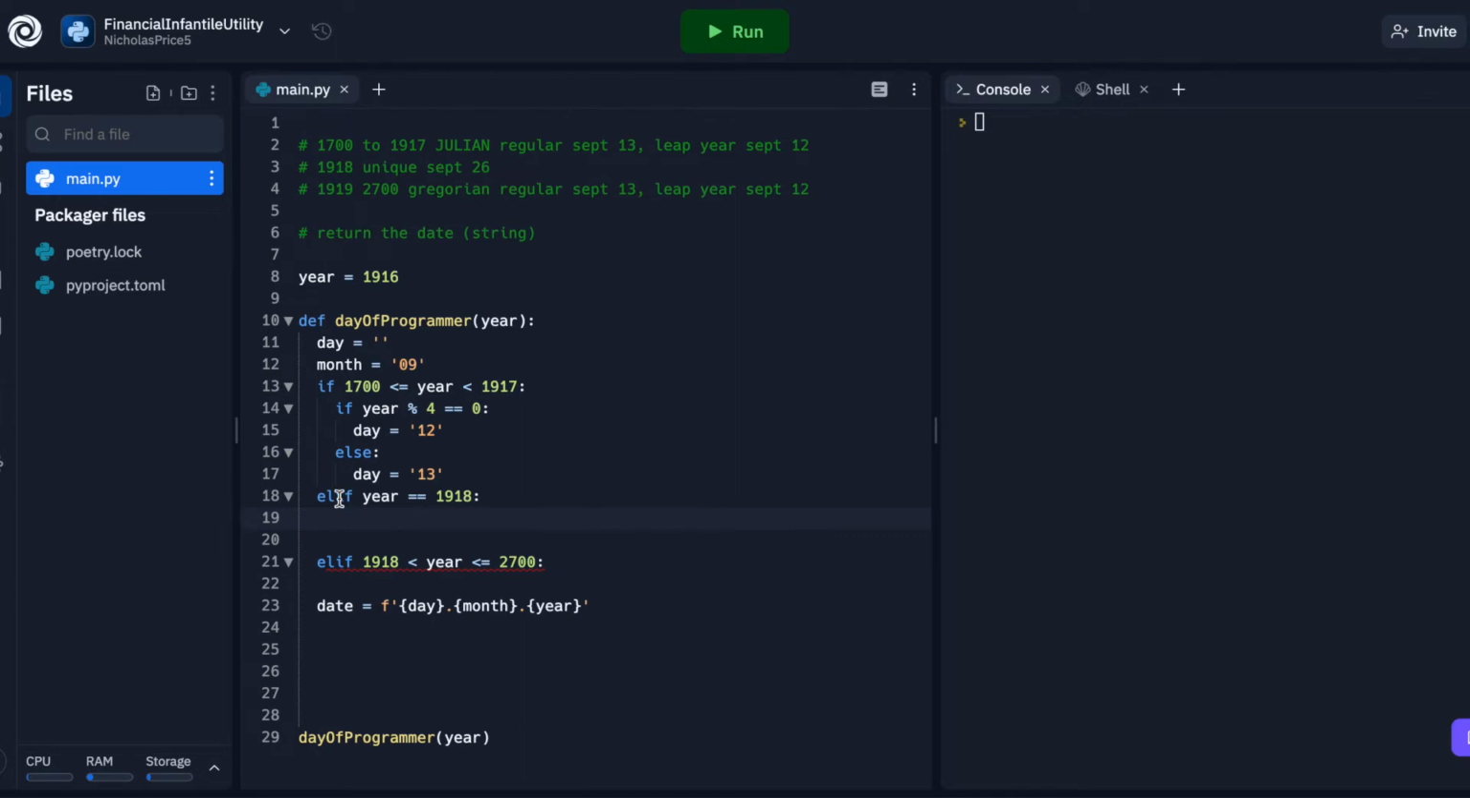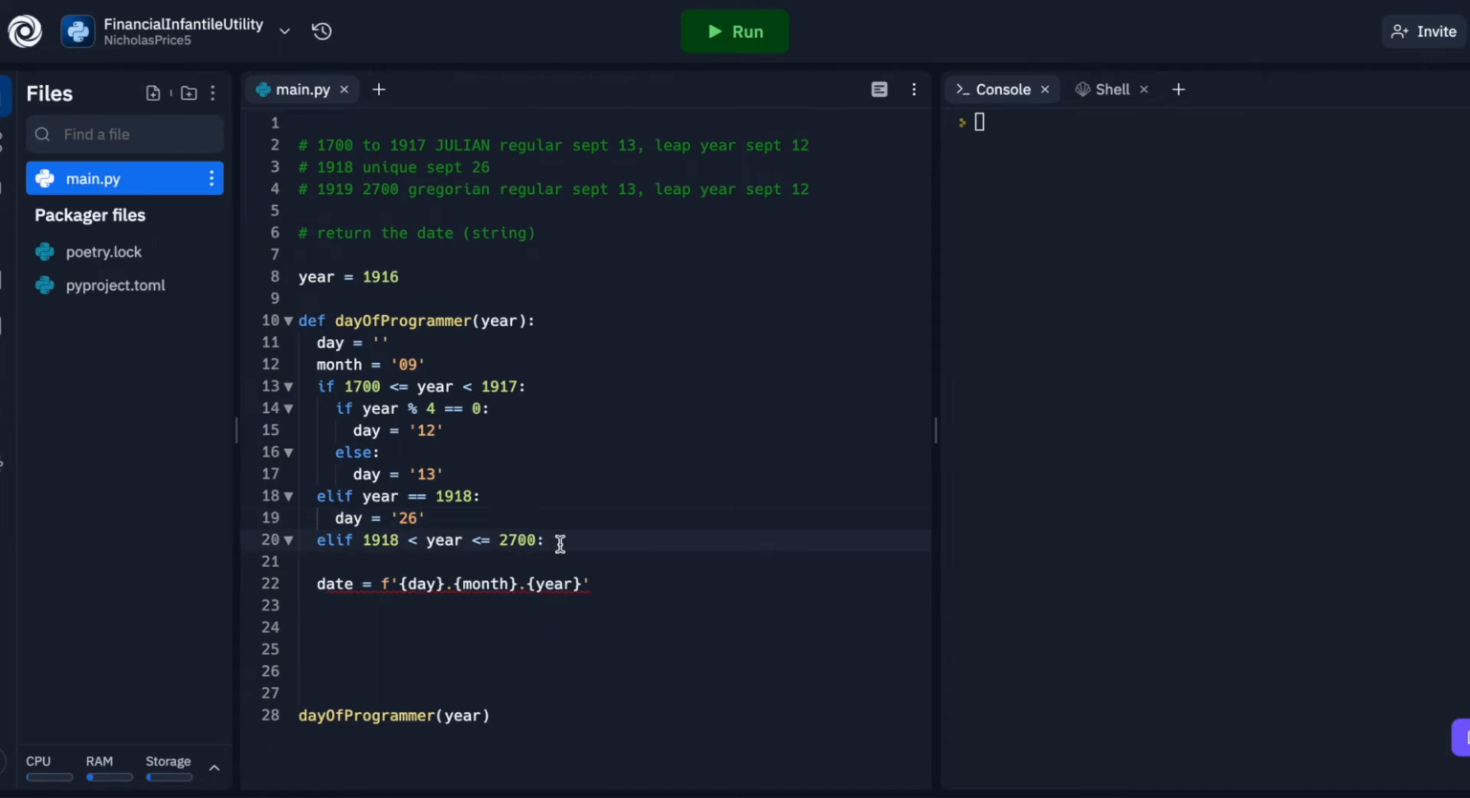Okay, here's our second condition. This is the unique year of 1918. What happens in the year 1918? Well, there's nothing more conditional than that level because it's just 1 year and there's only one date that the 256th day occurred on. So we can just go ahead and set the day equal to 26.